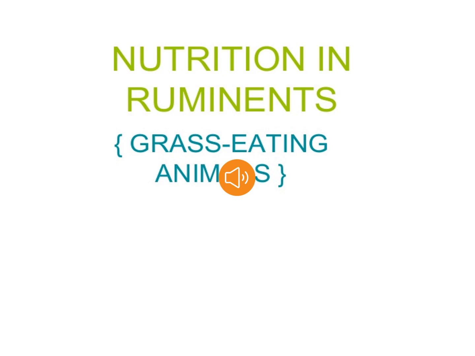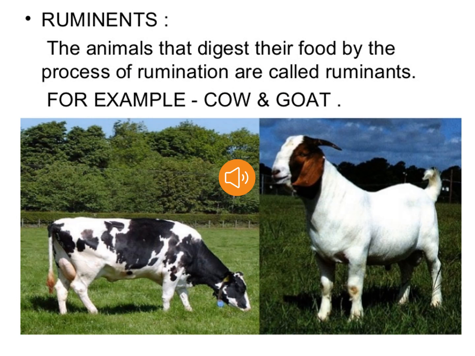Now let's study how nutrition takes place in ruminants, that are your grass-eating animals. The animals that can digest their food by the process of rumination are called ruminants. For example, cow and goat. Now let's talk about the process of rumination.